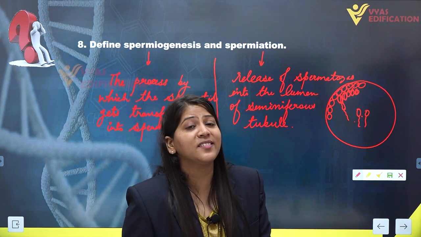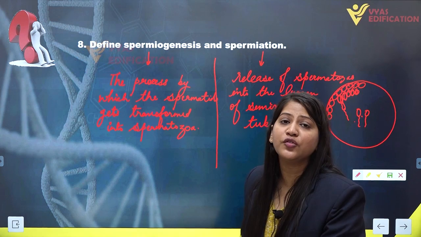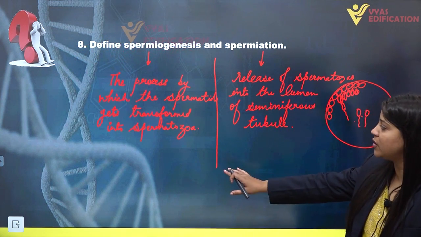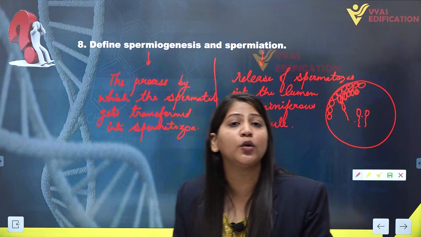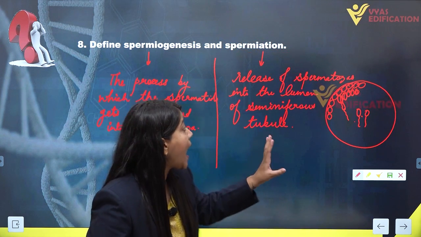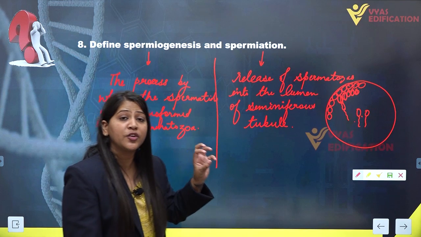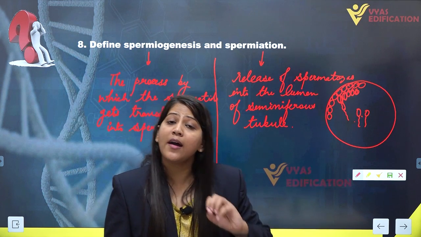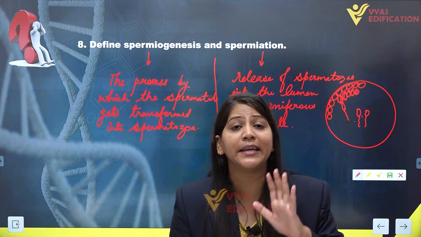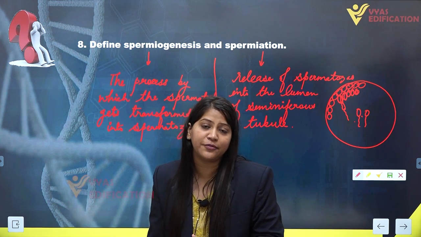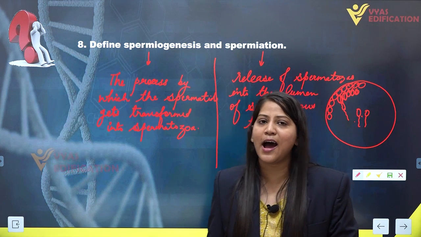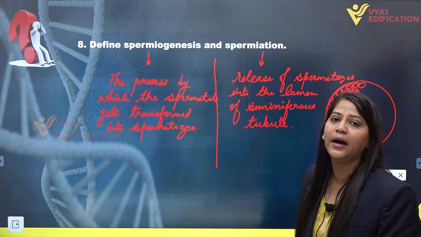So this is the basic difference between spermiogenesis and spermiation. Spermiogenesis is a process in which spermatids are transformed into spermatozoa or sperm cells, and spermiation is the process in which the sperm cells or spermatozoa, after getting mature, are released into the lumens of seminiferous tubules. So this is the answer of this question number 8.